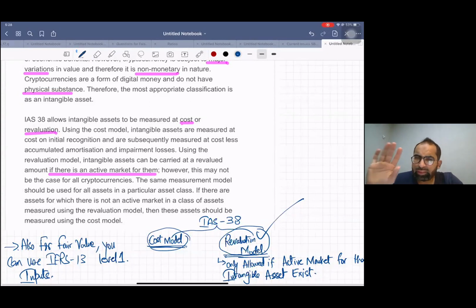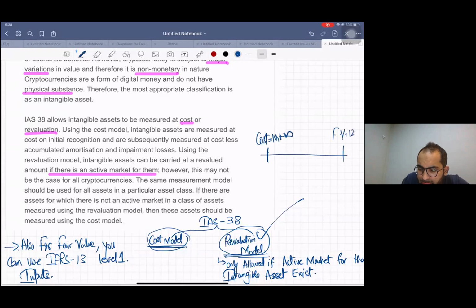Now, just for your knowledge, giving you 2-3 minutes on that. Sir, if we apply the revaluation model, and for example we buy a cryptocurrency for $10,000, and its fair value went up to $12,000, what is the treatment of this upward revaluation? The treatment is OCI.